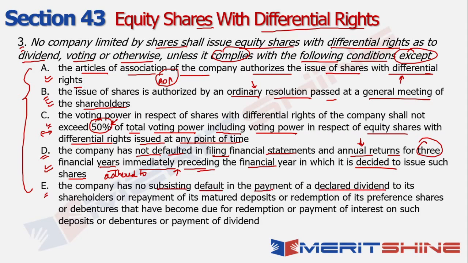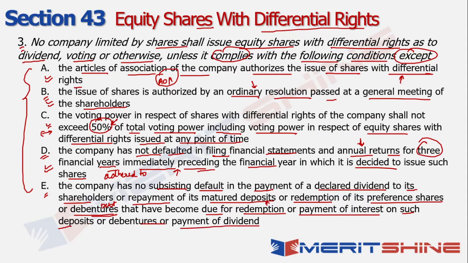Next, I look at option E, which says the company has no subsisting default in the payment of a declared dividend to its shareholders. Okay, there should be no default, and repayment of its matured deposits. Fair enough, if some deposit has matured then its repayment is also necessary. And then you're talking about redemption of its preference shares or any kind of debentures, which is referring to your debt that has become due for redemption or for payment of interest on any kind of such deposits or debentures that may have been there, or any kind of payment of dividend.